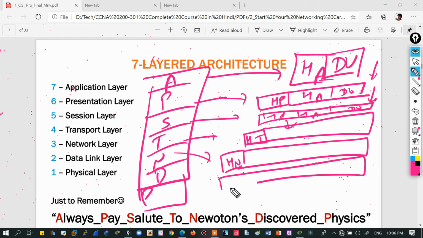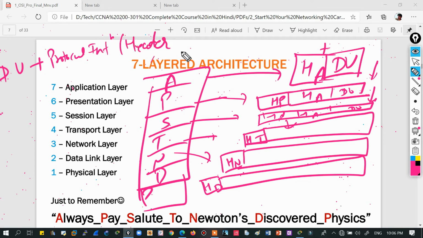Again, at the data link layer, when data is received as it is, the data link layer adds its own header. Are you getting this point? So when this data unit is attached with some protocol information, meaning a header, it becomes a protocol data unit.